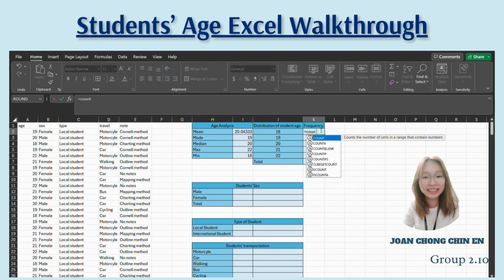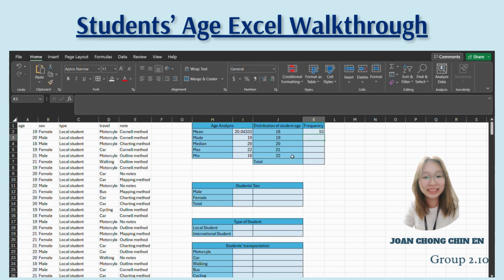For the distribution of student age, we would like to calculate the frequency by using the formula COUNTIF, bracket, select the range in column A. For criteria, we put double quotation marks and label with 18, 19, 20, 21, and 22 respectively.